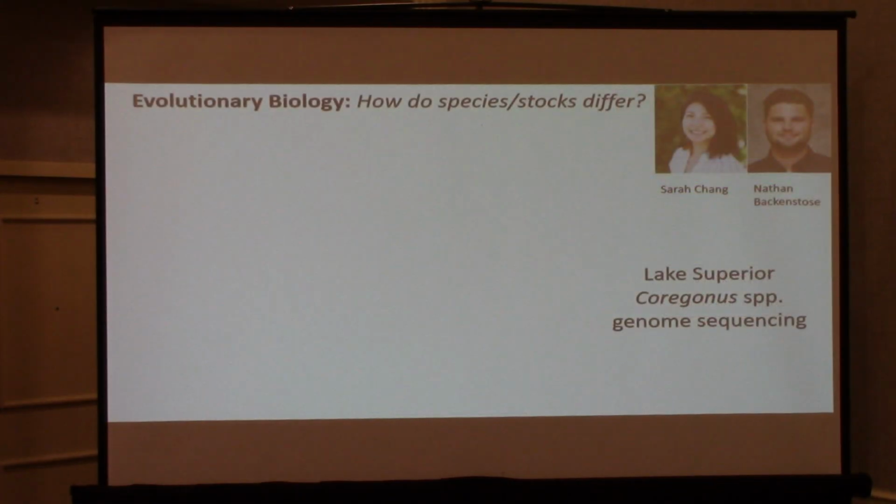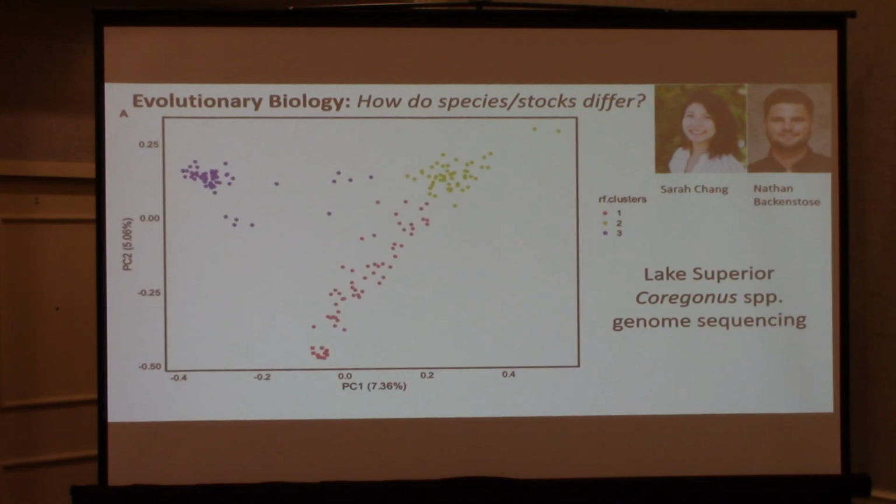Okay. All right. Shift back to evolutionary biology. I know I'm running out of time. We did some population genomics. I'll skip over it, but we do genome sequencing. We find differences between Ciscoes, and we can look at what those differences are. And to make a long story short, I'm showing here across the genome millions of base pairs that vary. Higher on the y-axis is more differences among species. I just cherry pick. Let's just take the absolute top difference between these out of this data set and look at what this is, okay?